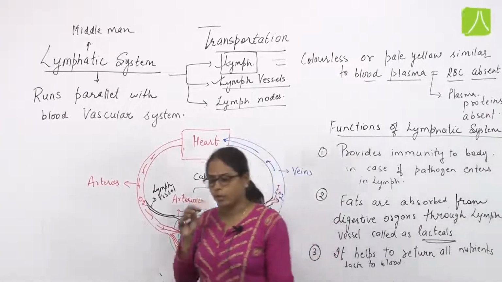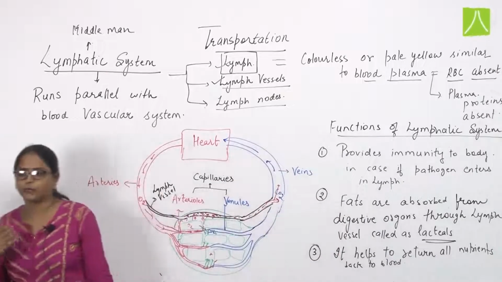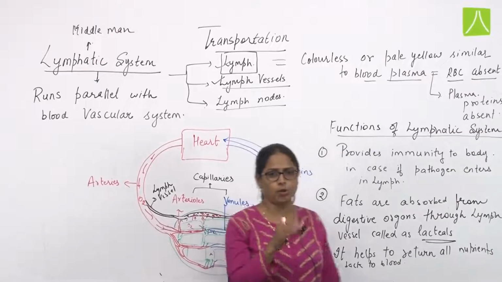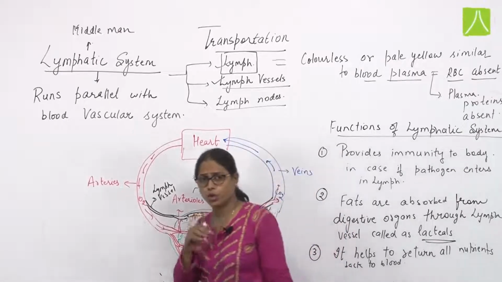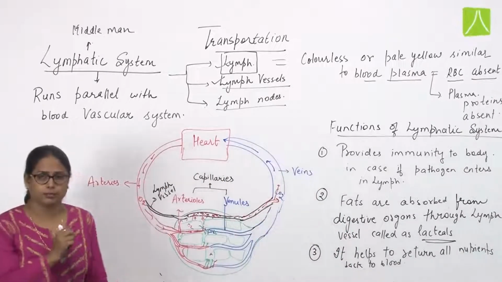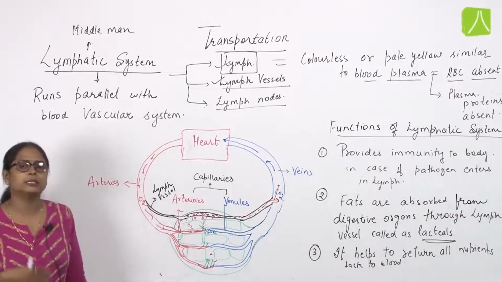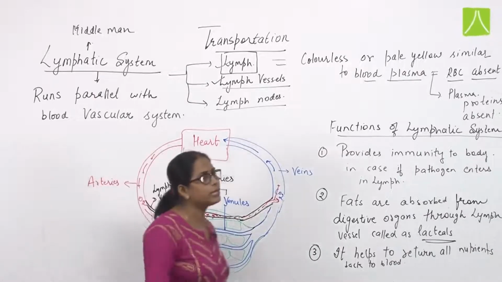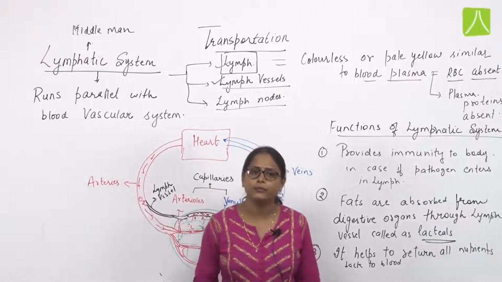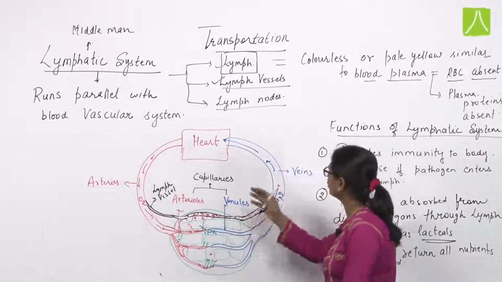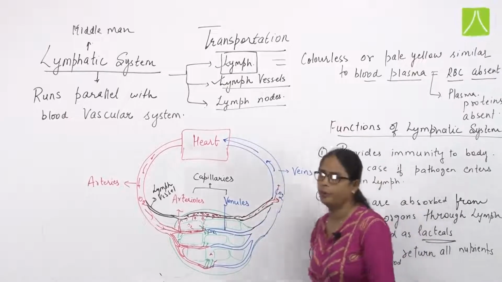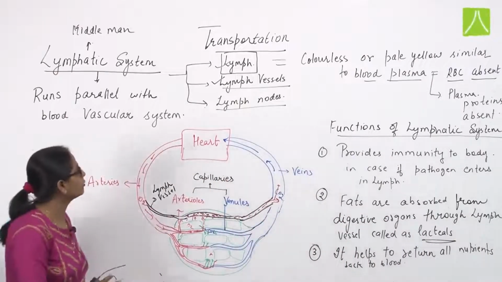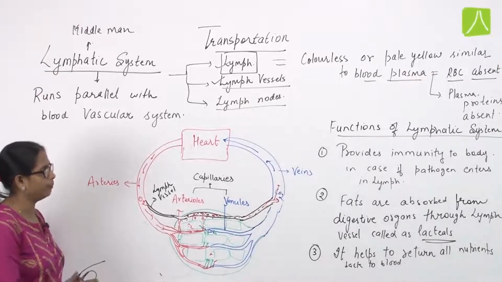Whatever substance is transferred from blood vessel to the tissues or cells also has to cross through these lymph vessels, because the substances leaked out from the blood vessel transfer to the lymph vessel in the form of lymph, and this lymph again returns those nutrients or substances back to the blood vessel or to the blood. Fine. So in this manner we can say it is the middleman of the blood.